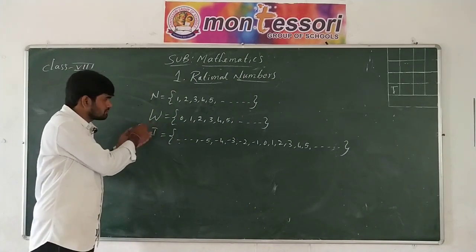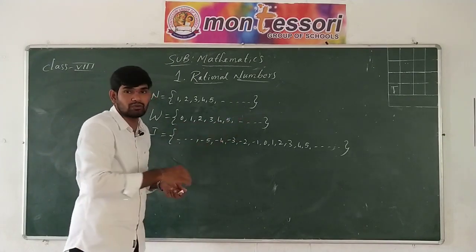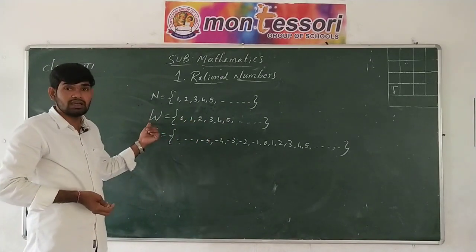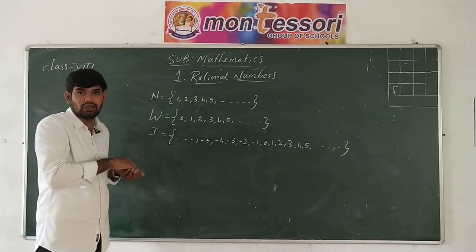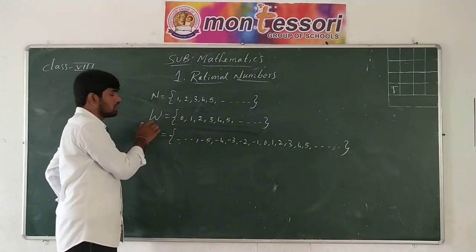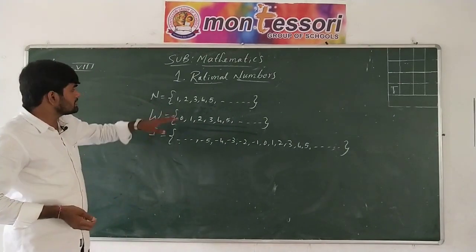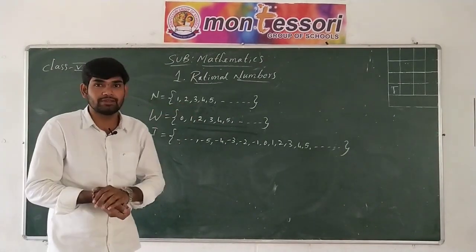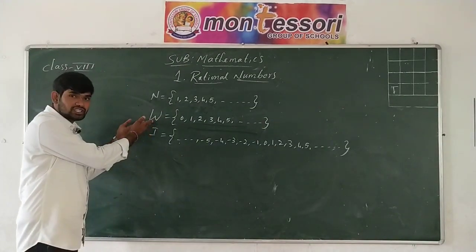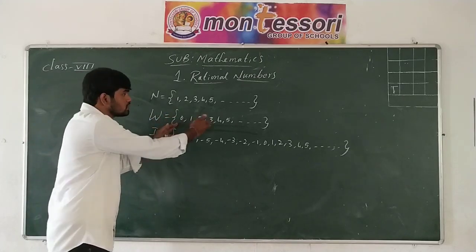Okay. Then what about the next notation? Next notation, that is capital W equal to 0, 1, 2, 3, 4, 5 and so on. What do we call these numbers? These numbers are called the whole numbers. Now how do you define the whole numbers? The collection of natural numbers and 0 together is called whole numbers, and we denote the whole numbers with capital W. But in the set of natural numbers there is no 0. To introduce the 0 in the set, the topic of whole numbers has been introduced, where the numbers begin from 0 and go on and on.